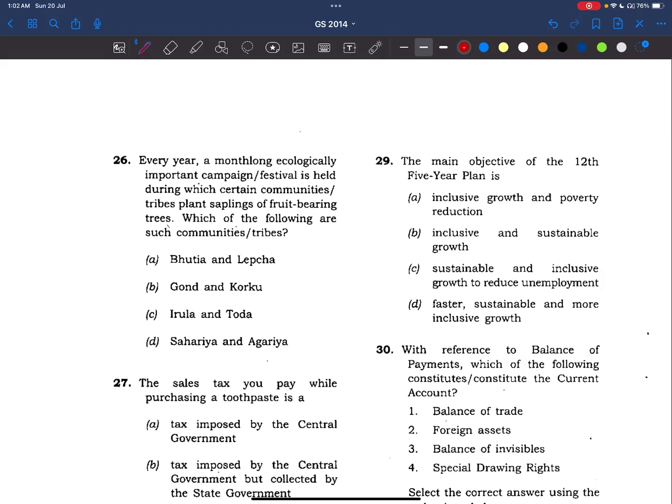So here, friends, UPSC is mentioning the festival of Hari Jyoti. I think maybe this was in news at that time, and it's still celebrated every year, but we don't know, right? This festival is celebrated by Gond and Korku. This is a straightforward question, friends. If you know, you know. If you don't know, please try to skip this question. Don't try to attempt these types of questions because we end up making mistakes, right? So answer is B, right?